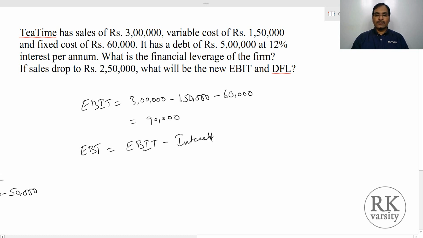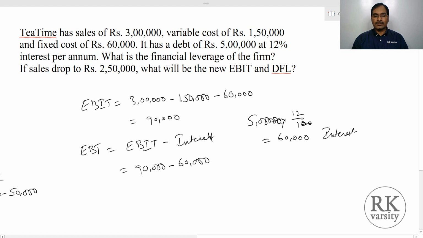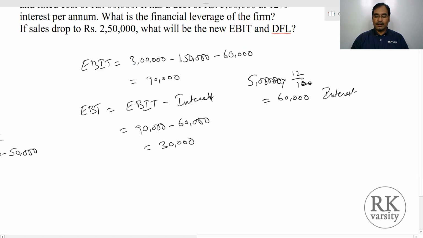The debt amount is 5 lakhs at 12%, so 5 lakhs into 12 by 100 equals 60,000. This is the interest. Then EBT is 90,000 minus 60,000, which is 30,000. And then the degree of financial leverage equals EBIT by EBT, that is 90,000 upon 30,000, so this equals 3. So this has a moderate risk.